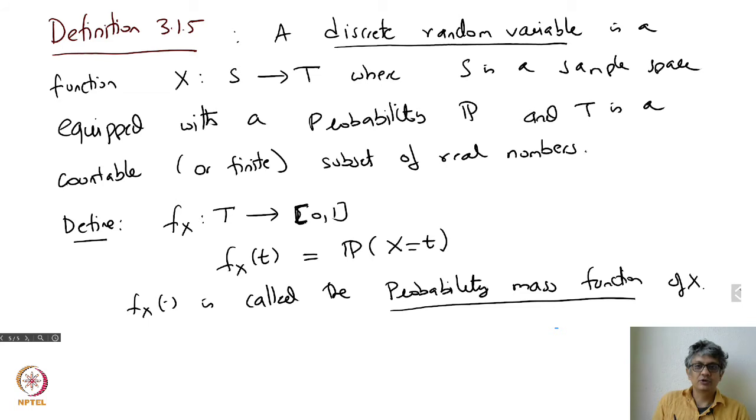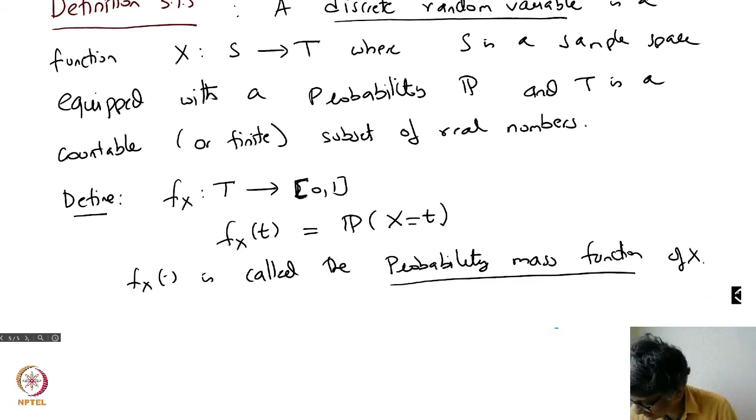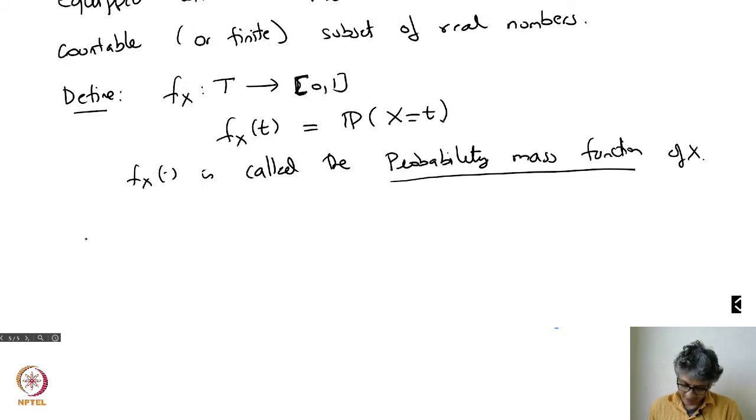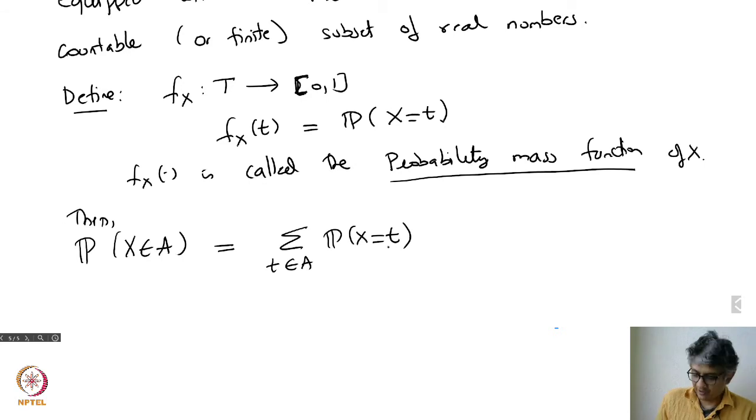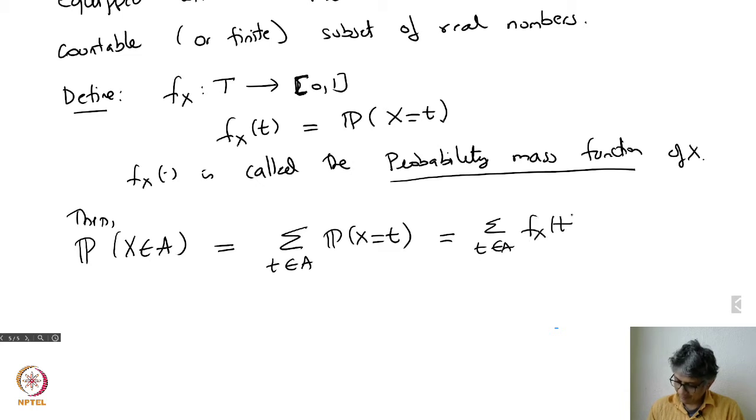Then you can do several things with this little f and capital X. So there are two notations I've introduced. If you want to count the chance that X is in A, that's the same as the sum over t in A of the probability that X is equal to t, because that's how you can use the axiom of probability of P to do this. Or you can think of it as the sum over t in A of f sub x of t.